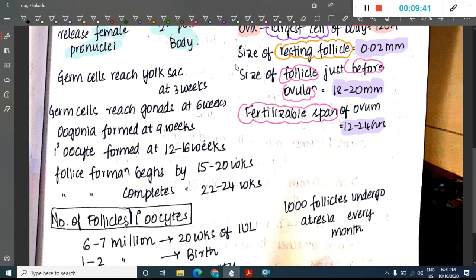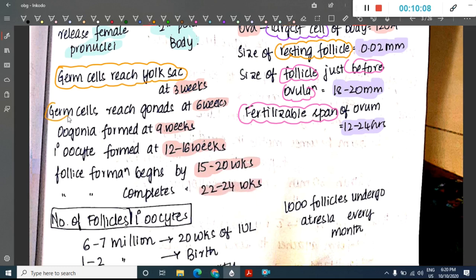Then some more one-liners. Germ cells reach the yolk sac at 3 weeks. Germ cells reach the gonad at 6 weeks. Oogonia are formed at 9 weeks. Primary oocytes are formed at 12 to 16 weeks. Follicle formation begins by 15 to 20 weeks and completes by 20 to 24 weeks.